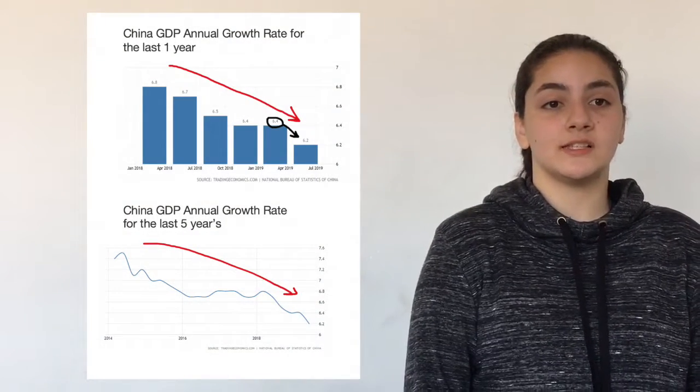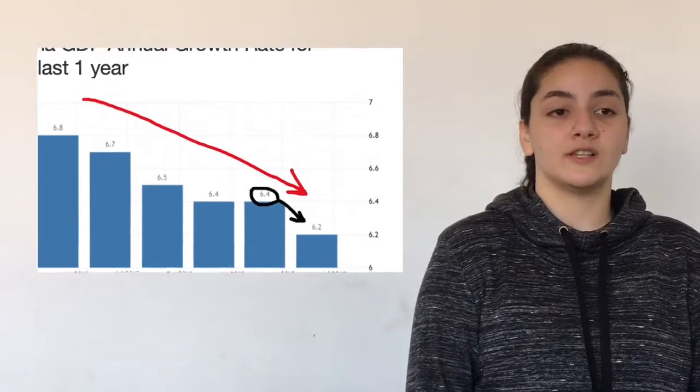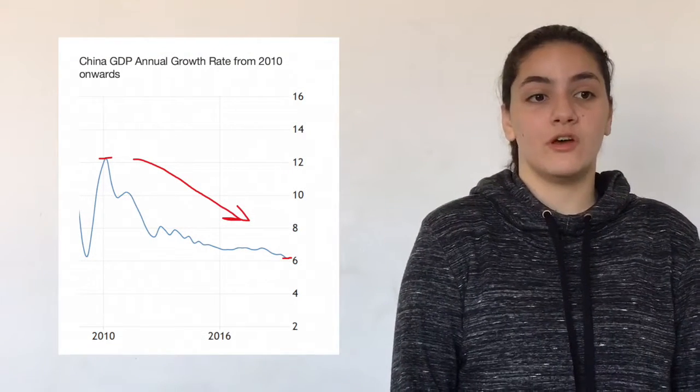Along with this decrease in purchasing power parity, China is experiencing a decrease in GDP annual growth rate. As of July 2019, China's annual growth rate was 6.2%. This has declined from a growth rate of 6.4% in April 2019. This growth rate decline has been occurring since 2010, and this decline can be seen to occur every couple of months.